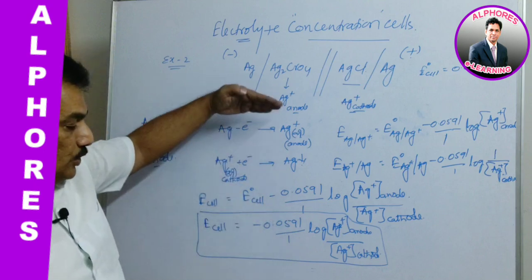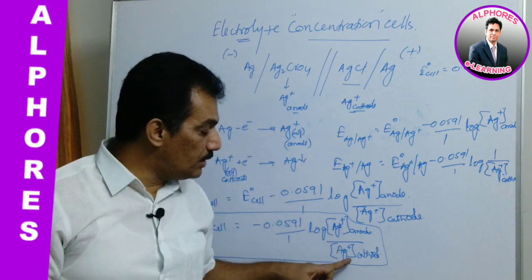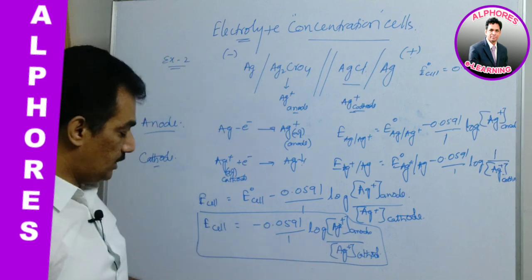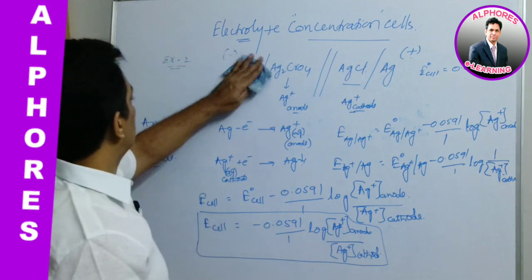Clear? Let me continue, because how we are getting this Ag plus anode and cathode is also an interesting concept. That's why let me continue this.